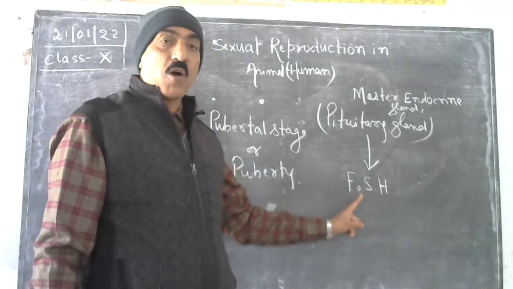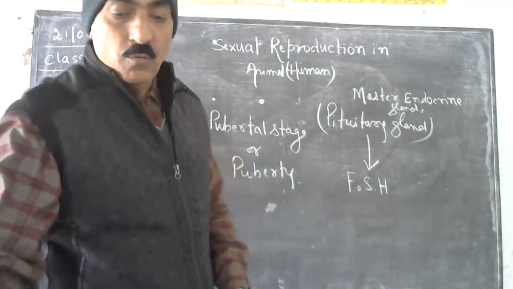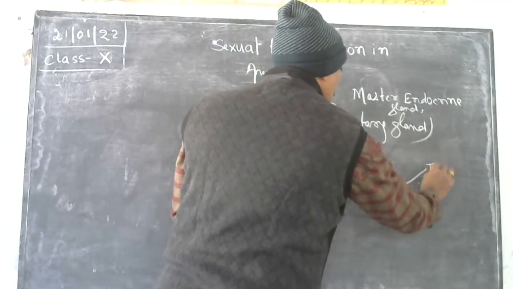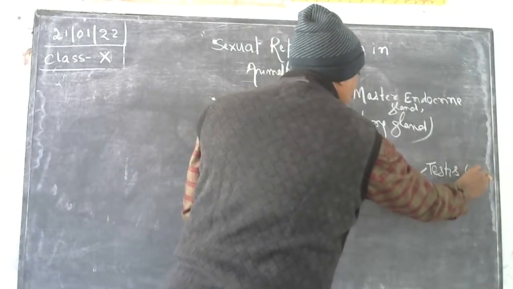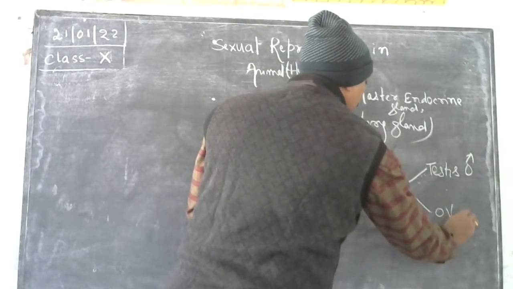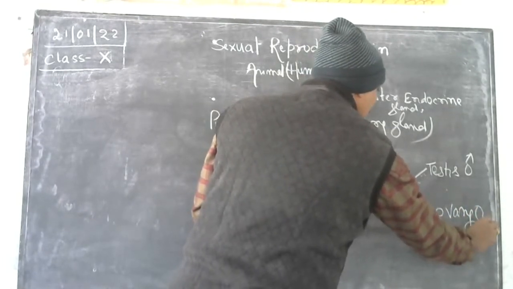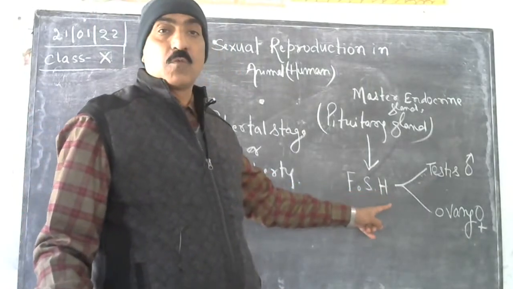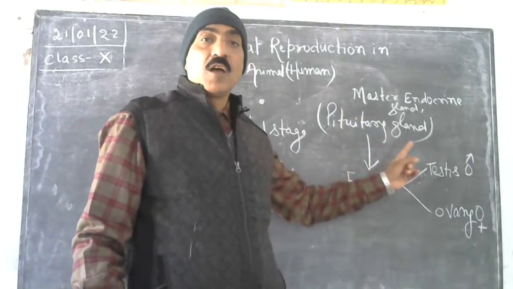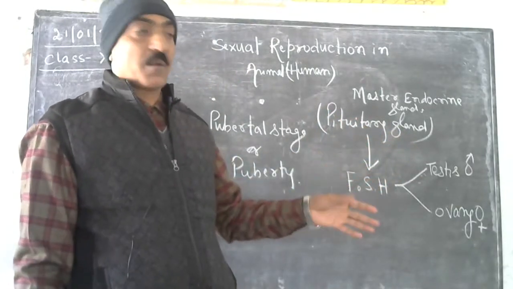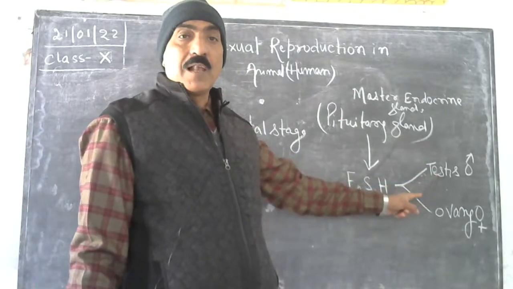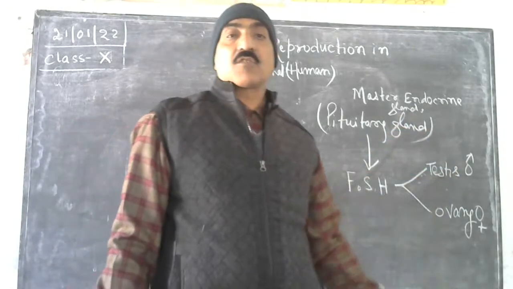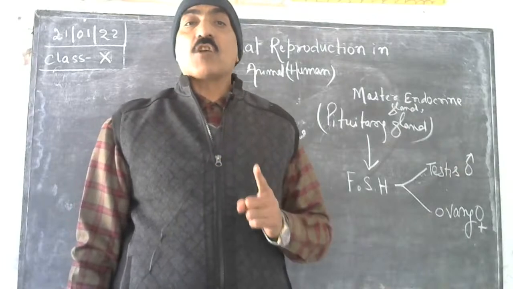This FSH, follicle stimulating hormone, influences another endocrine gland in male and in female. In male it influences the testis, and in female it influences the ovary. So this hormone, follicle stimulating hormone, secreted by the pituitary gland of our brain, influences, if the individual is male, the testis. This is the testis, called follicle or primary sex organ.